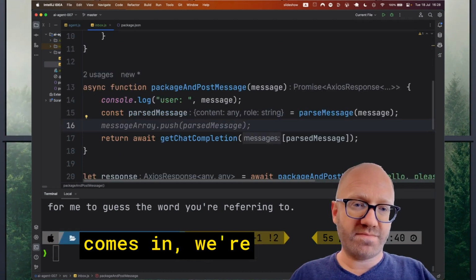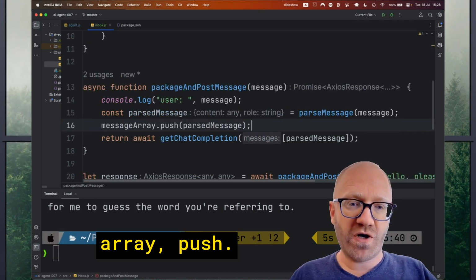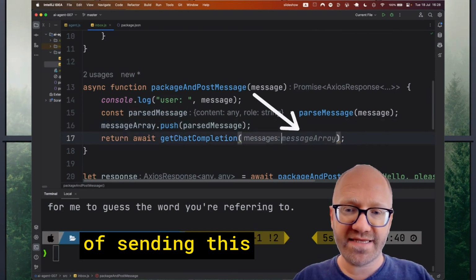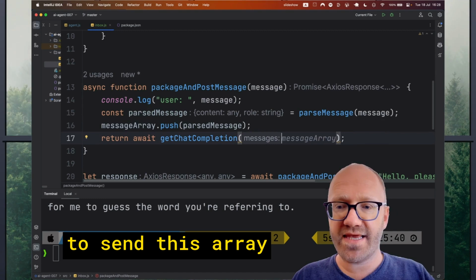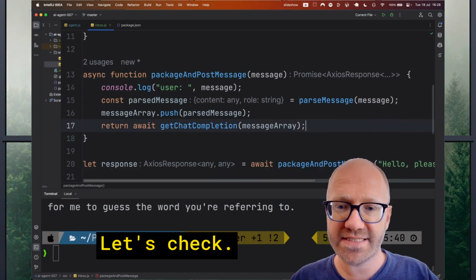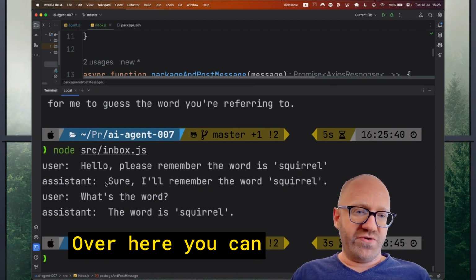And when the message comes in, we're going to do message array.push the new parsed message. And then instead of sending this array, we're going to send this array. And this might be enough already to solve our problem. Let's check. Okay, and over here, you can see that it worked.